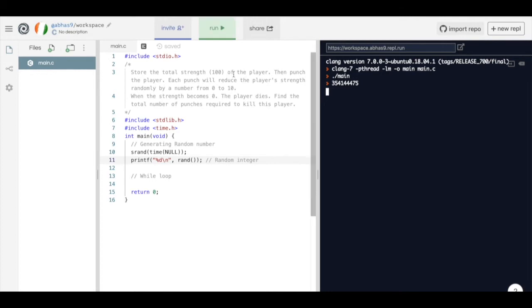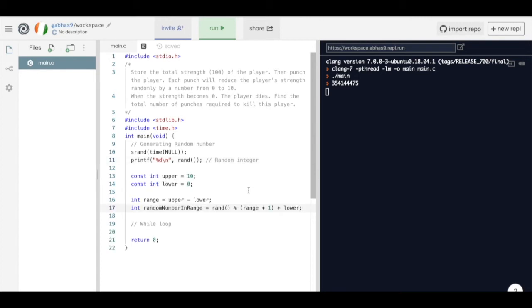Now let's say we have a case where we want to have a random number within a certain range. We can use some simple arithmetic to achieve this. Let's say we want a random number between 0 to 10. In that case, our range would be upper minus lower. From the mod operator, we know that when a number a is divided by another number b, then the remainder is always between 0 to b.